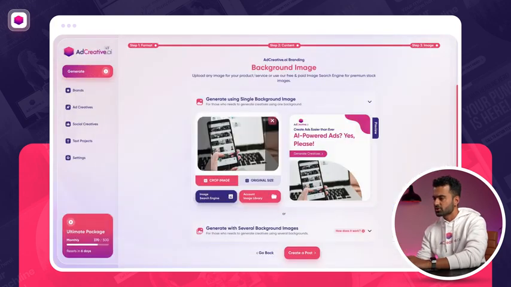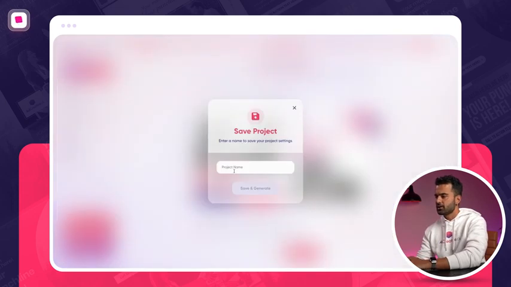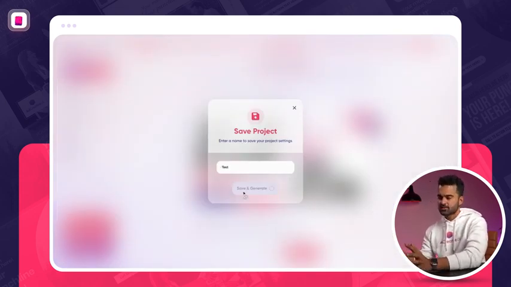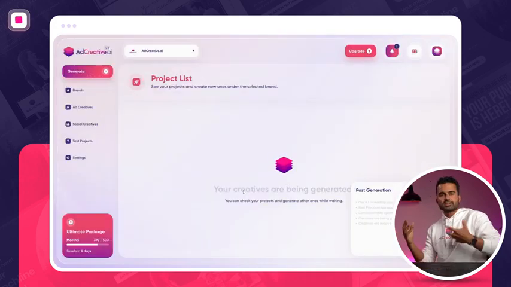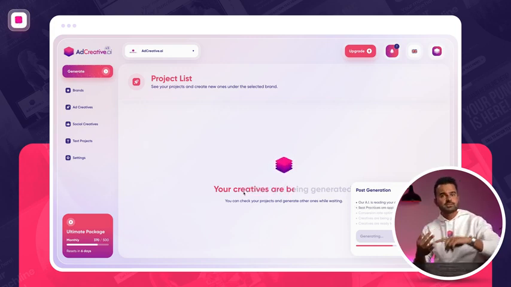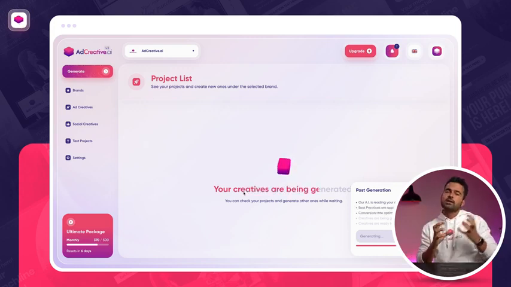So let's say this one looks good. AI powered ads, everything looks good. And I'm just gonna name my project test. And that's pretty much it. So when I do this, what is happening on the background is that the project description, the target audience, all the information I give, such as square image, the text, the backgrounds, goes into our AI engine.